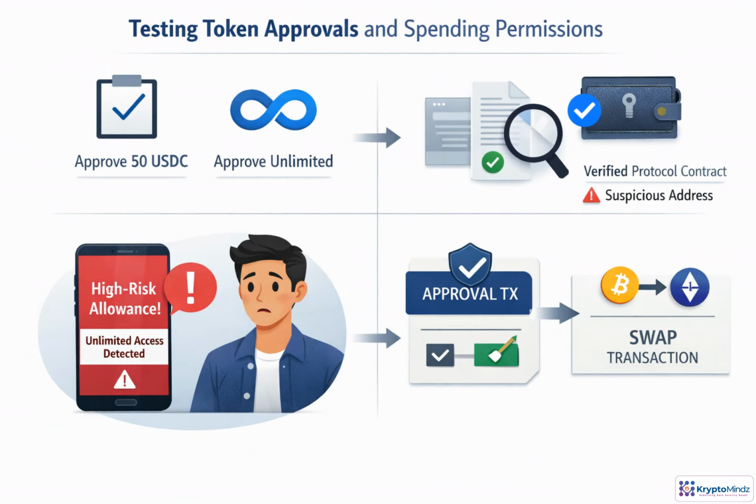Token approvals deserve focused tests because they can silently expand what a protocol may spend. For a swap request, safe behavior means recommending only the needed amount, not unlimited access, and naming the exact spender contract. Tests should also catch suspicious addresses and existing high-risk allowances. When the chain requires it, approval and swap should be separate transactions, so the user clearly approves permission before value moves.